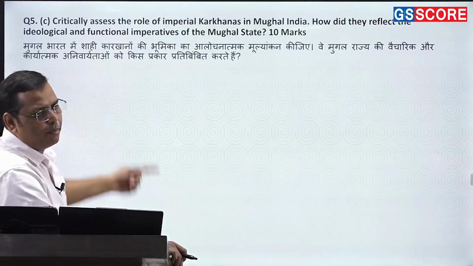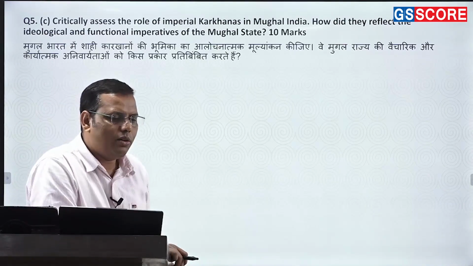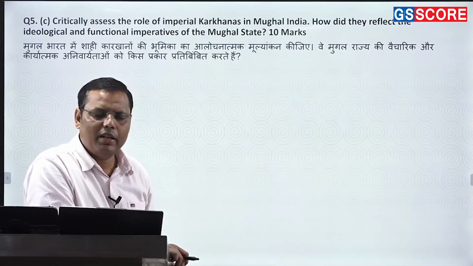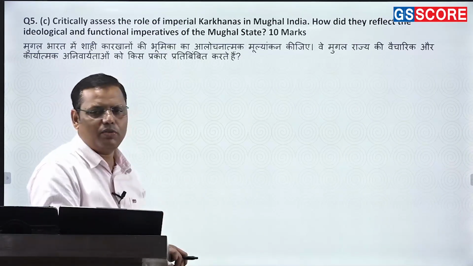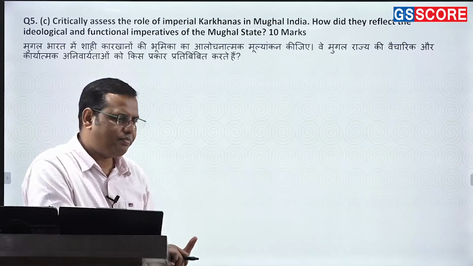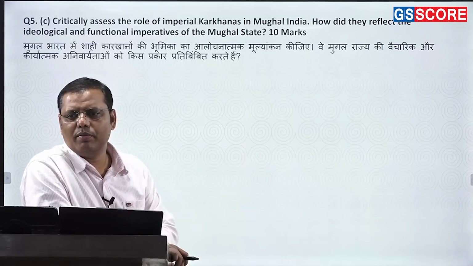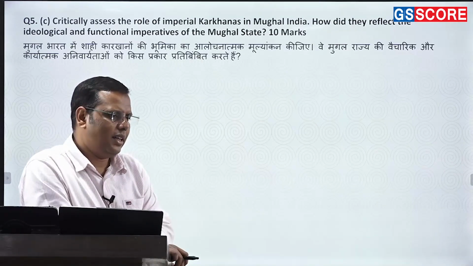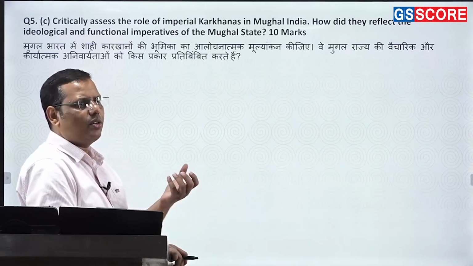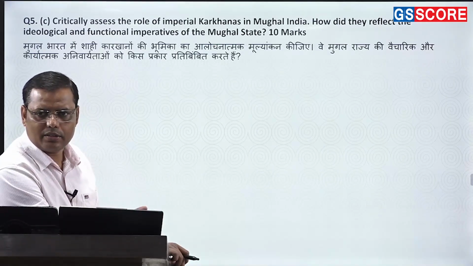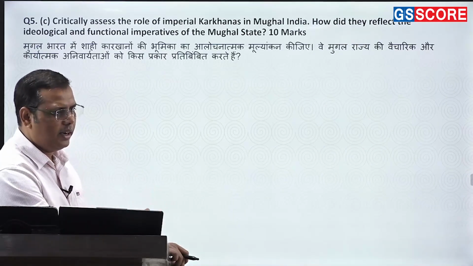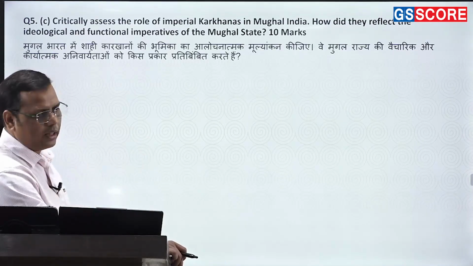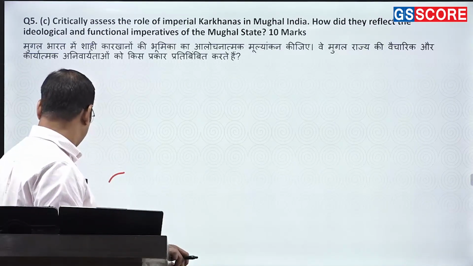And then the functional imperative. I have already told you that if they had been purchasing all this stuff from outside, it would have been a costly affair for them. That is the reason they had been doing it. And in fact, whatever requirements were there could be fulfilled within the palace rather than needing to go outside. That is the idea. Apart from that, you can also talk about the integration of regional cultures. Whatever they found good, they integrated it here. Mughal culture is also known for its heterogeneity, so that point would also have been written over there. Okay.